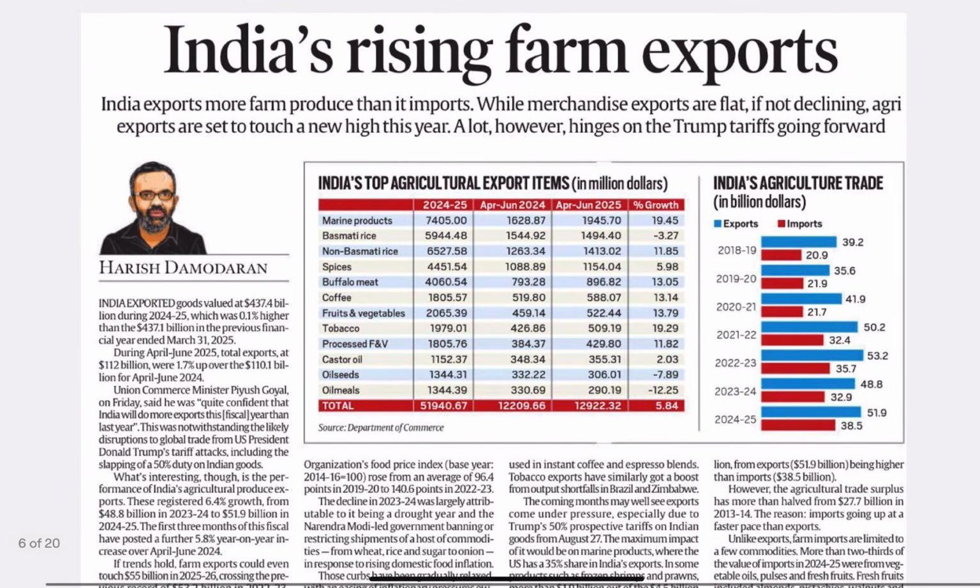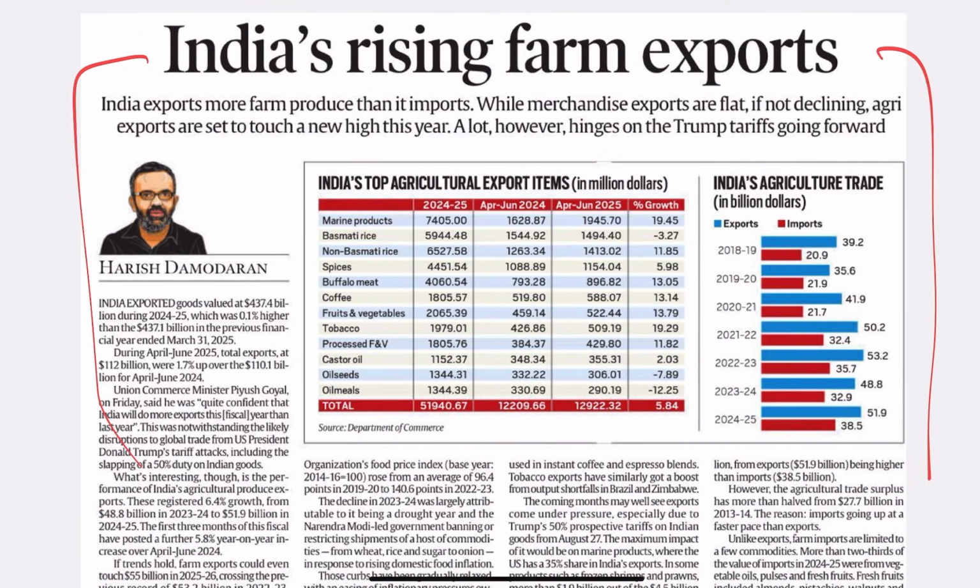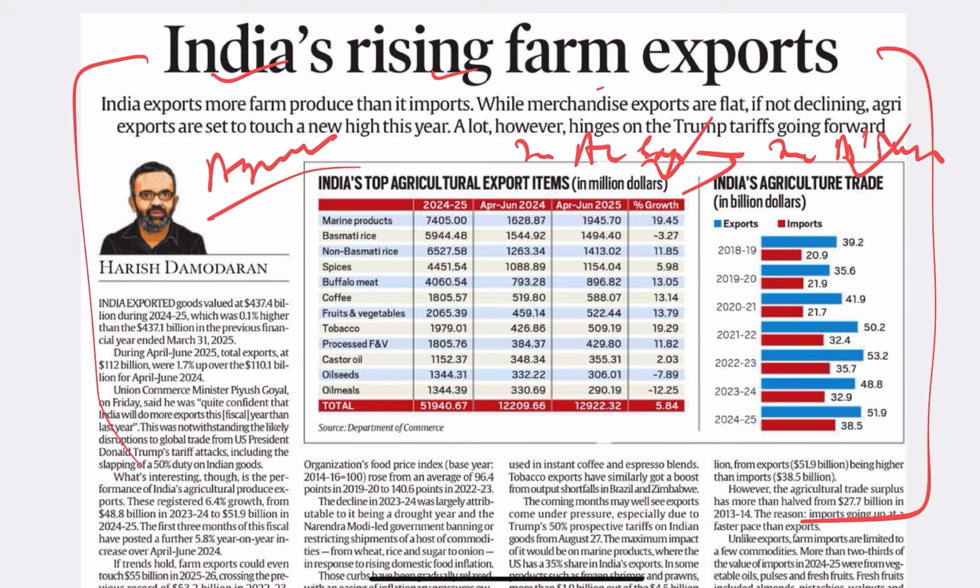You see here, the next article was about the agriculture trade: India's rising farm export. The very first question, if I ask you without showing you the answer, just tell me: is India's agriculture export more, or is India's agriculture import more? Is India in surplus, or is India in deficit in terms of agriculture? Very good question.